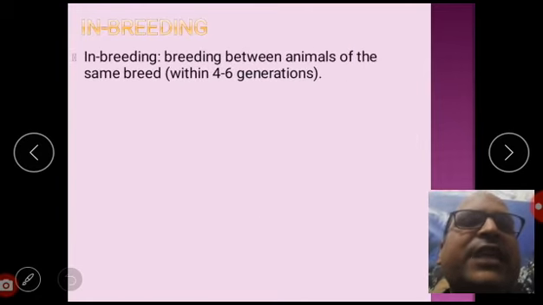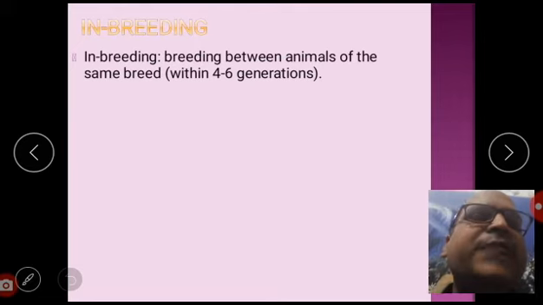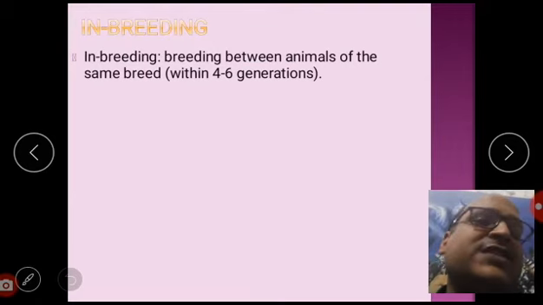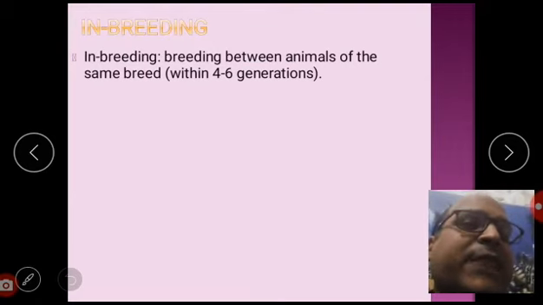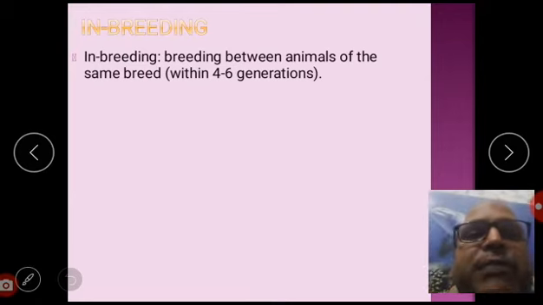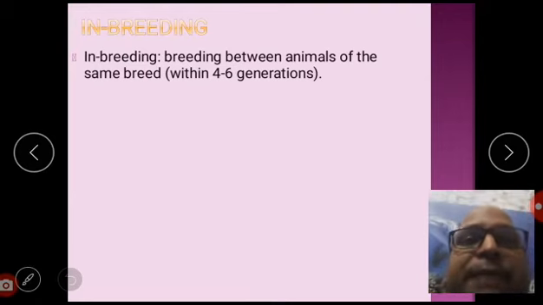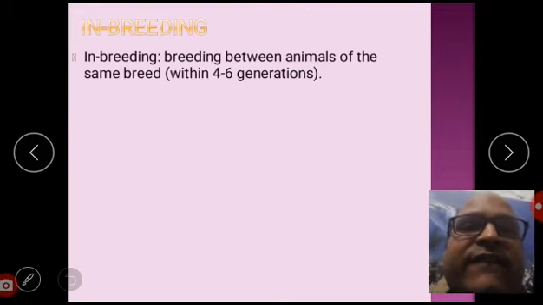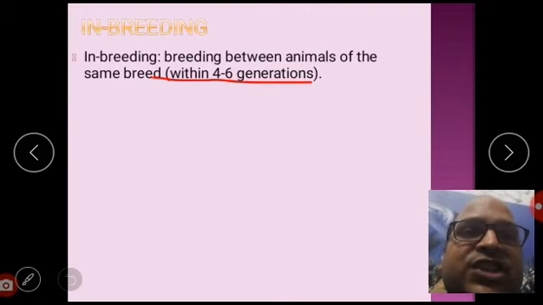Dear students, what is inbreeding? Inbreeding is breeding between animals of the same breed within 4 to 6 generations. You must keep in mind, inbreeding can be defined as the breeding between animals of the same breed, within 4 to 6 generations.